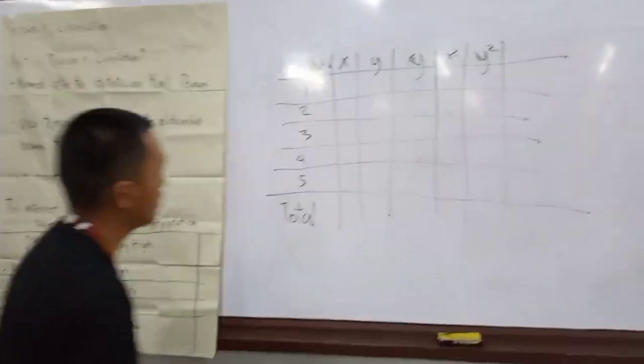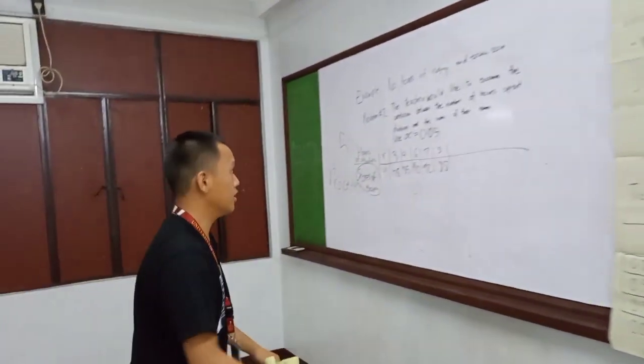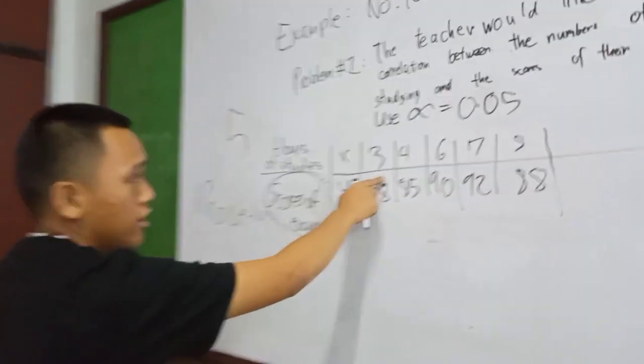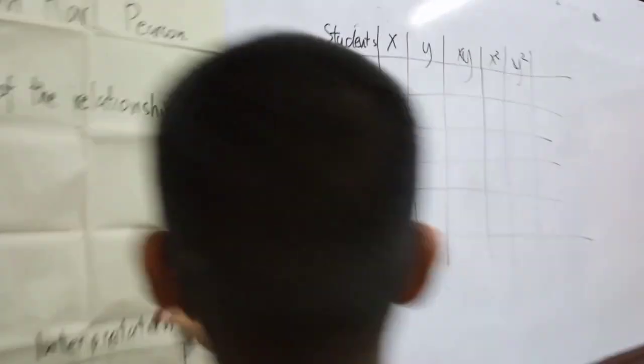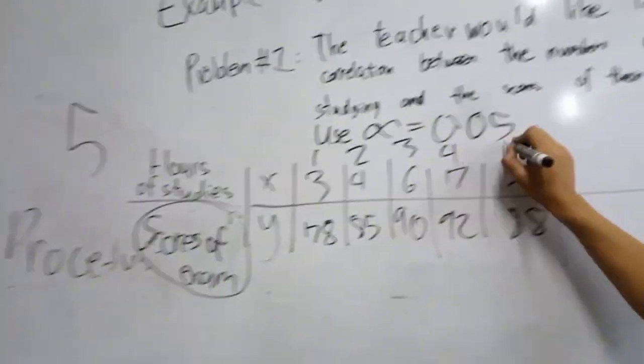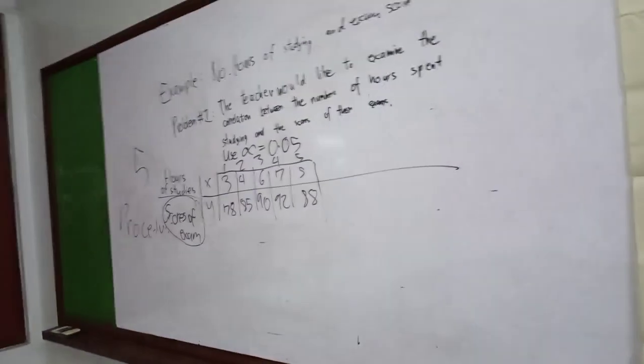After the table, to compute the value of Pearson r, we're going to base it here. So X: 3 from student number 1, 4 from student number 2, 6 from student number 3, 7, and 5.